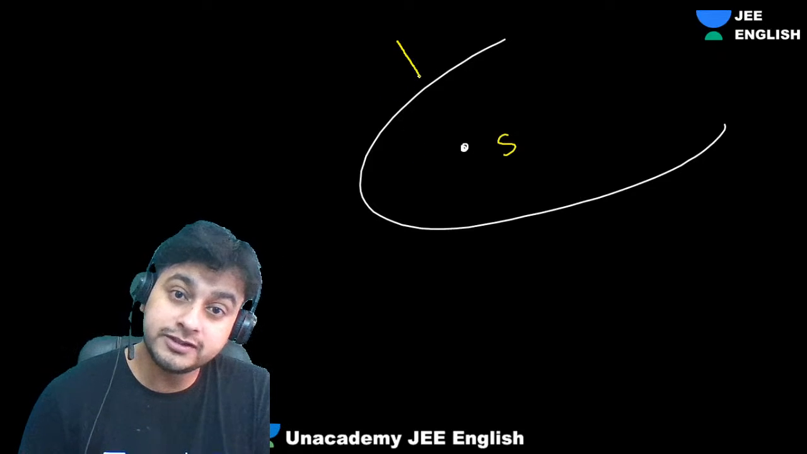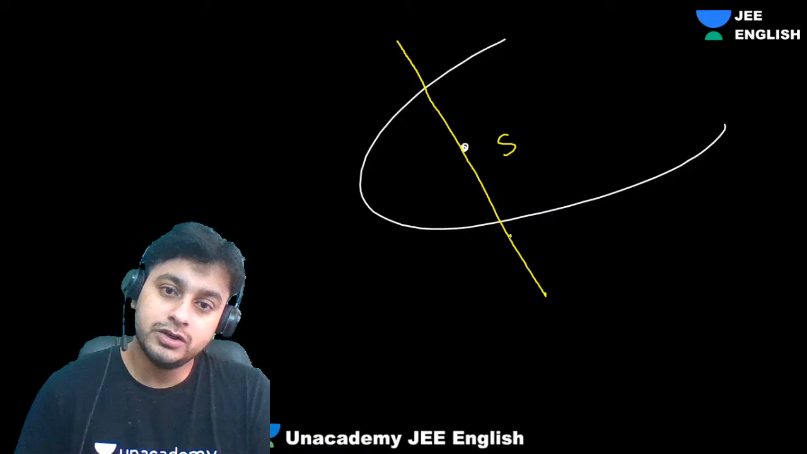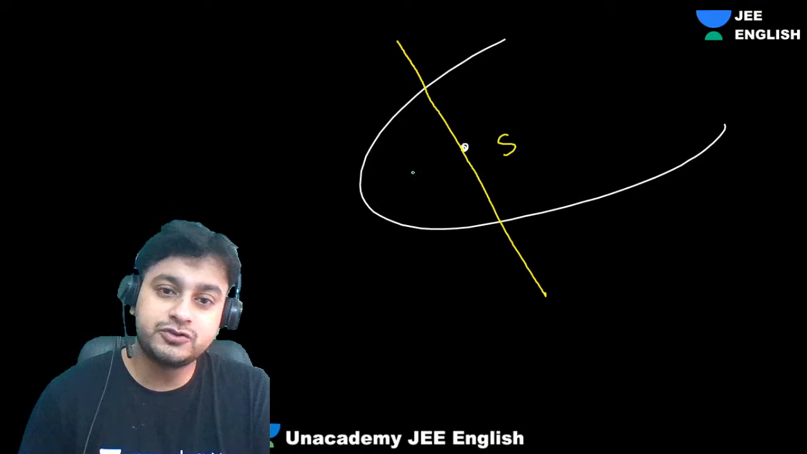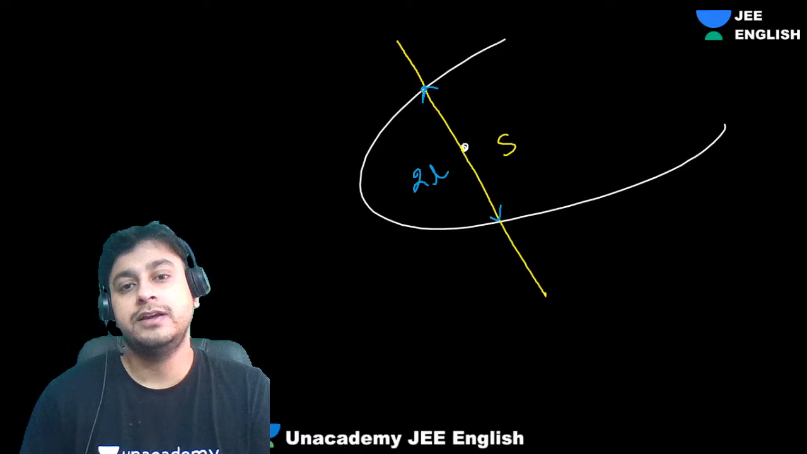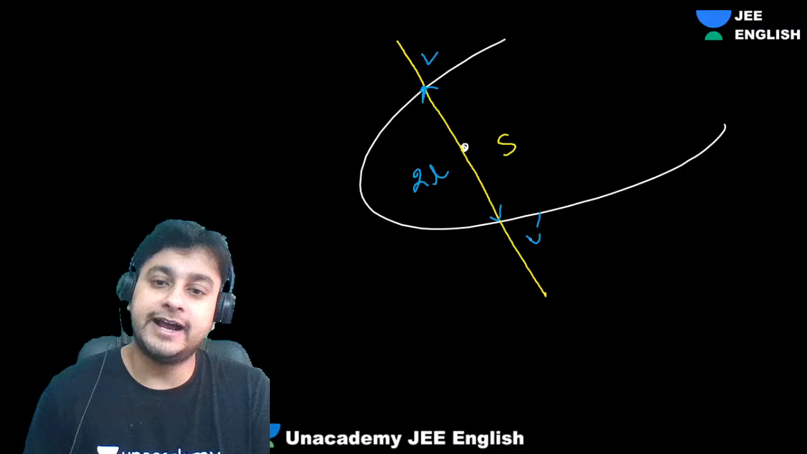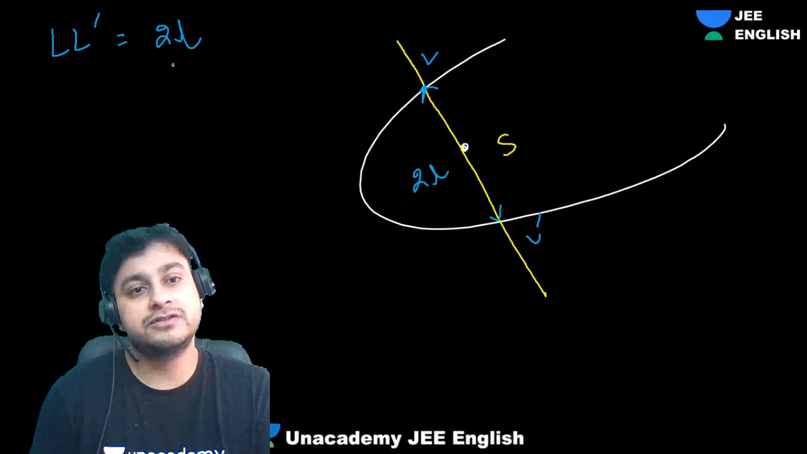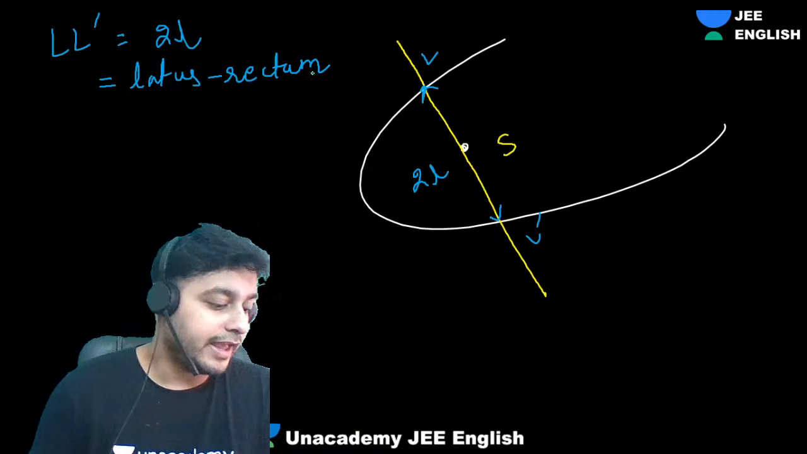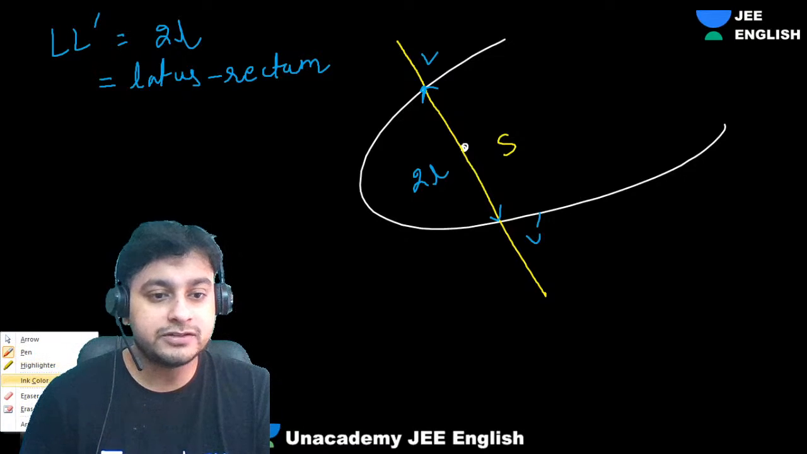So, guys, if you draw this perpendicular, you draw this thing. Okay, so this, this is called as what, my dear students? This we call it as 2L. From here to here, 2L. Let's suppose this is L, this is L dash. So this L dash is called as 2L, which is called as latus rectum. Latus rectum, this is for any conic. Okay, it is for any conic. So, guys, this is called as latus rectum.